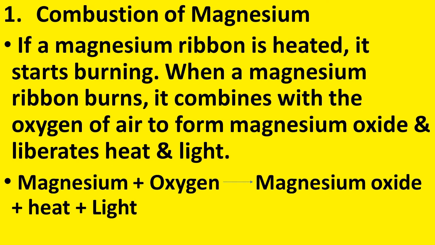So how is this light and heat actually produced? It is due to the combustion that takes place when magnesium reacts with oxygen. So let us see what is the reaction taking place there. Magnesium plus oxygen gives magnesium oxide plus heat plus light. This is the reaction that takes place when the combustion of magnesium takes place.